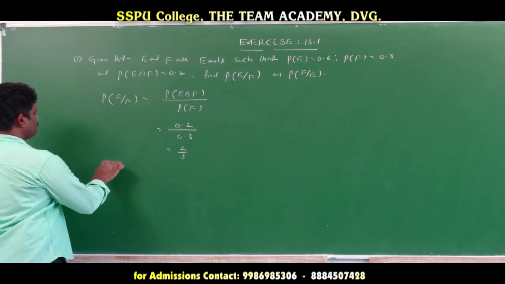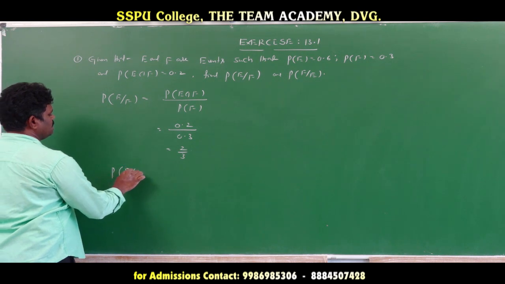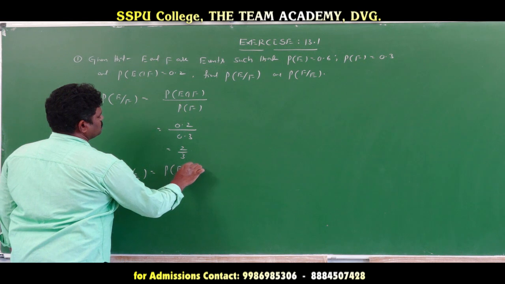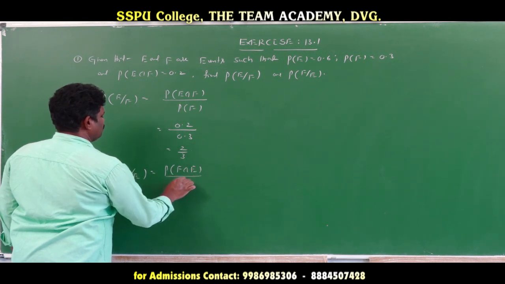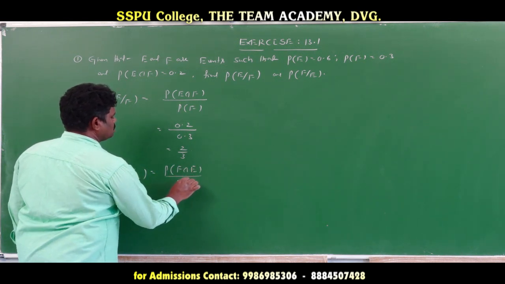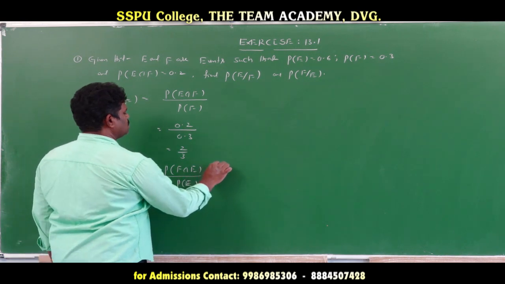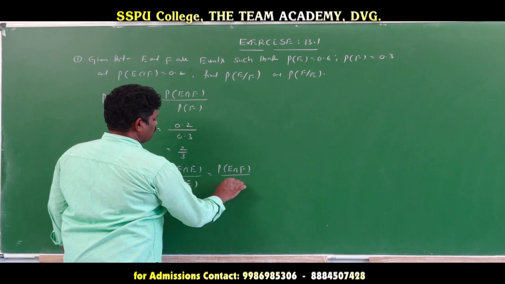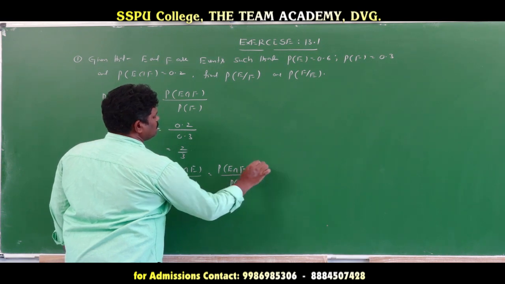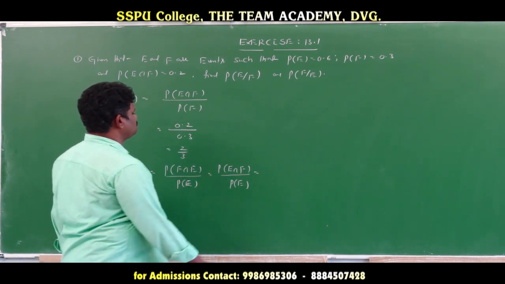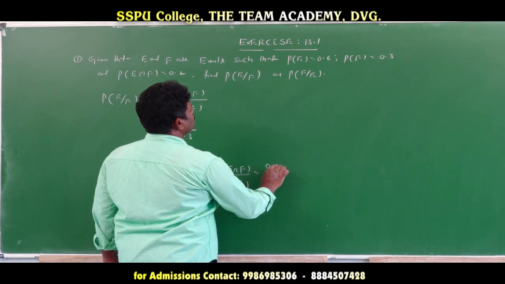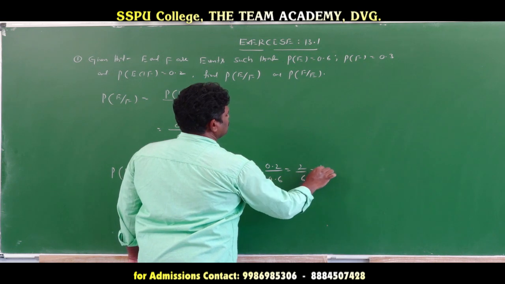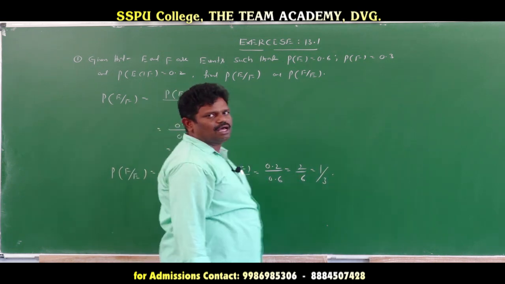Second one: probability of F divides E is given. Probability of F divides E means probability of F intersection E by probability of E. F intersection E or E intersection F, both are the same. Probability of E intersection F by probability of E. Now E intersection F is 0.2 and probability of E is 0.6. That is equal to 2 by 6, which is equal to 1 by 3.